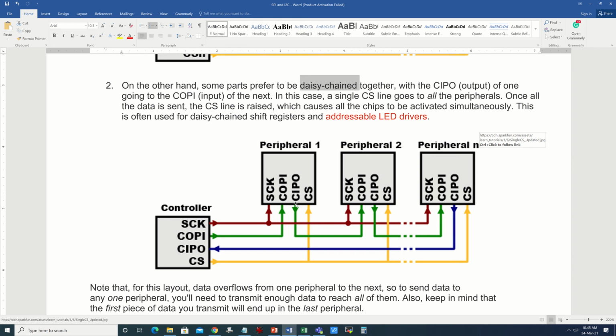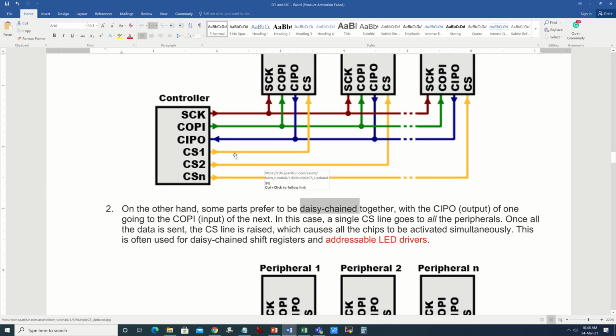Then during another 8 clock cycle, you have to shift it back to the COPI. So that means there is a shift register which comes into picture over here. So it first shifts into the first peripheral, then it shifts out and then shifts in to the second peripheral. So there are 16 clock cycles required to transfer 1 byte information to peripheral 2. Now if you keep on shifting towards right, then you have to multiply the peripheral number into 8 just to transfer 1 byte of information. So this is a slower method, daisy chaining, but it requires less hardware lines. Whereas the previous method is a relatively faster method, but it takes more space and more hardware connection wires.